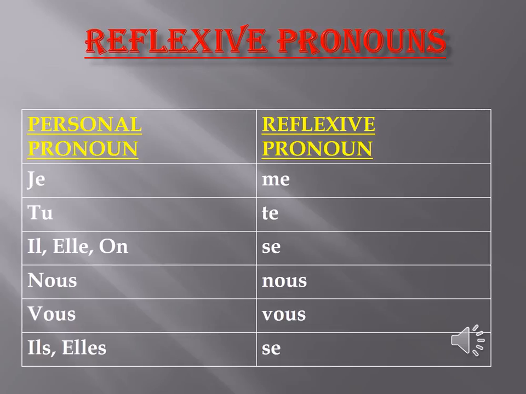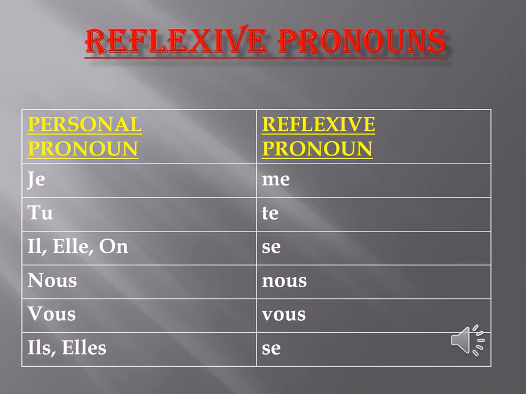Now let's take a look at the reflexive pronouns. So we have the personal pronoun and the reflexive pronoun. The personal pronoun je, that is I, takes me, M-E. Tu takes T-E. Il, elle, or on takes S-E. Nous takes nous. Vous takes vous. And ils or elles, that is the plural form, also take S-E.